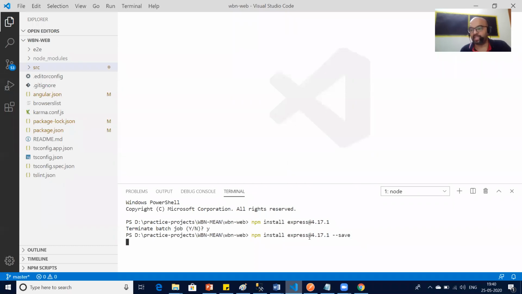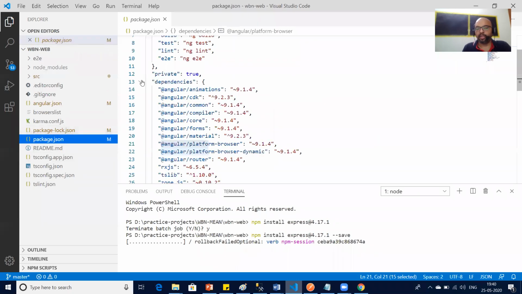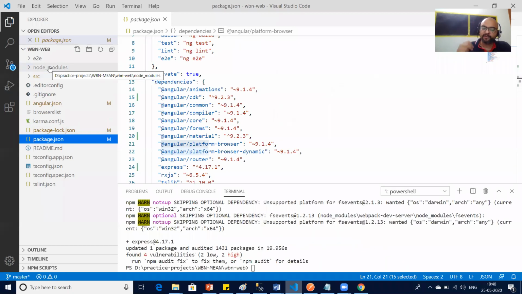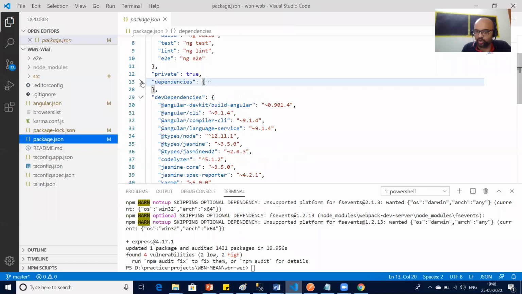of --save. So --save says add this package, whatever new package you are installing, obviously it will get installed in node_modules. You already know this fact, that whatever you install through npm is going to get installed under the node_modules folder. No doubt about that. But where do you want its entry to be in package.json? Do you want the entry in dependencies, or do you want the entry in dev dependencies?